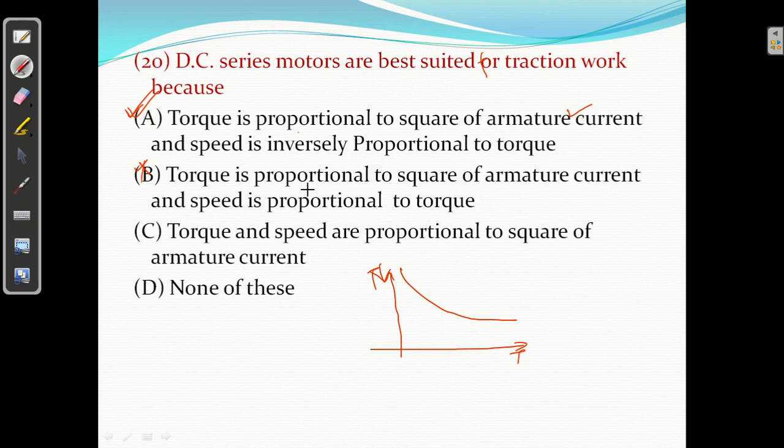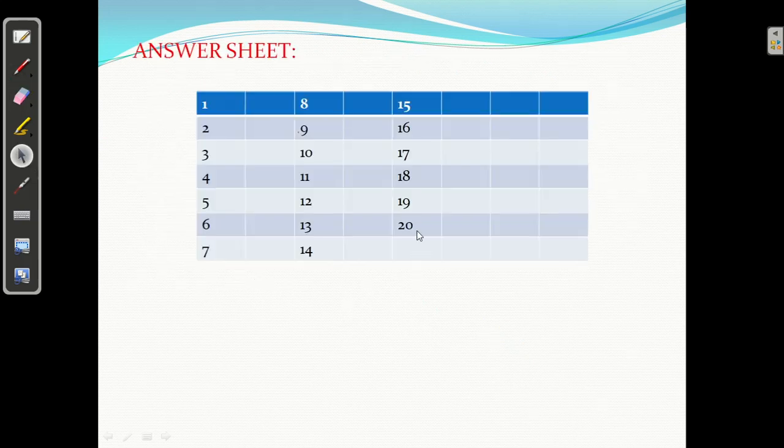Okay, so question number 20, answer A is correct. Please correct this answer, 20 A. This 20 A is correct. Okay. So this is the answer sheet. I have not given the answers, you can see them there.